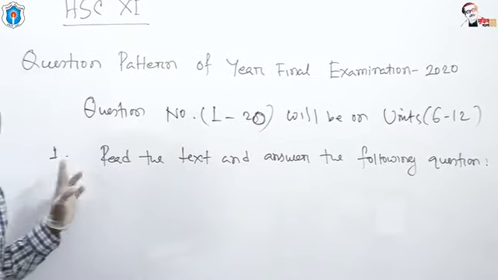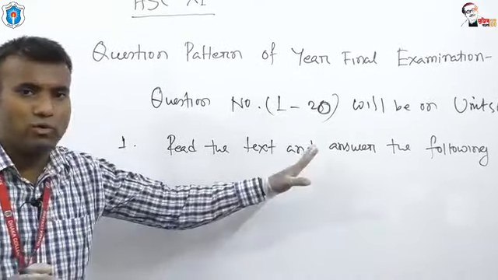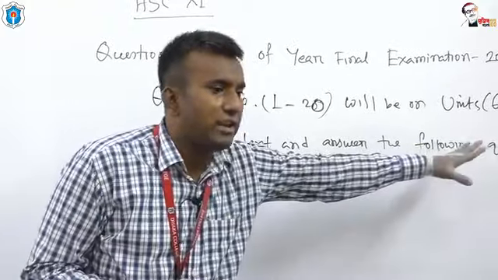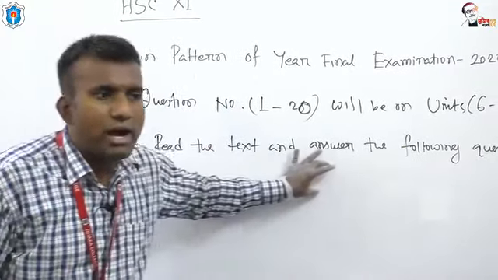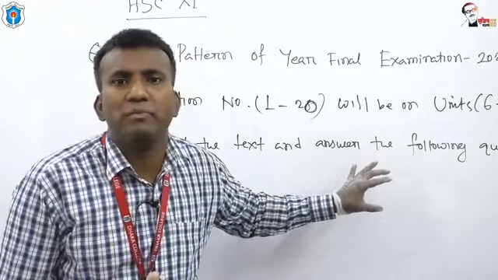Dear students, this is question number 1, and what is the headline? Read the text and answer the following question. That means here a very small paragraph or text will be given.